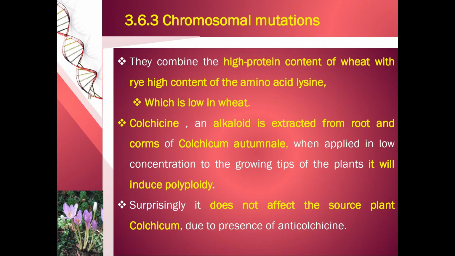What is colchicine? Colchicine is an alkaloid which is extracted from the roots of the corm plant, which is called Colchicum autumnale. When this is applied in low concentration to the growing tips of the plant, it will induce polyploidy. Surprisingly, it does not affect the source plant due to the presence of anticolchicine in them.